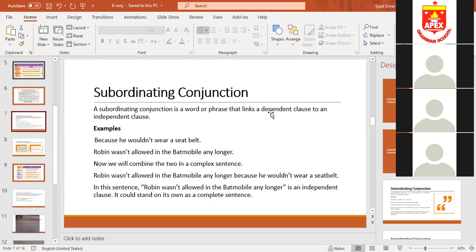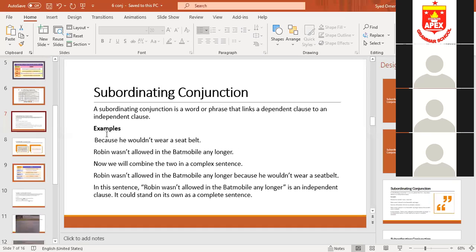But a dependent clause starts with a conjunction and does not give complete meaning. So: I ran fast, because I was late, after I heard the news. These are all dependent clauses. Now look at the example. Because he wouldn't wear a seat belt: this is a dependent clause because it starts with a conjunction. Robin wasn't allowed in the Batmobile any longer: it starts with a subject, so it is an independent clause, meaning a simple sentence.